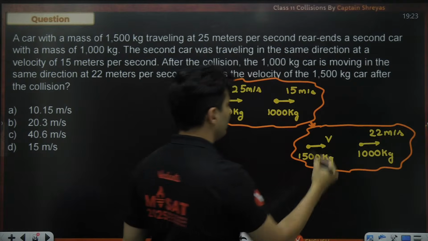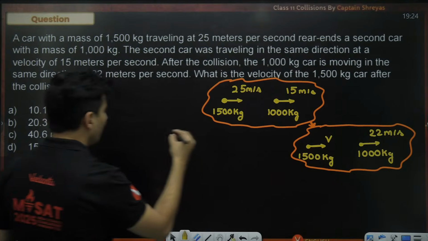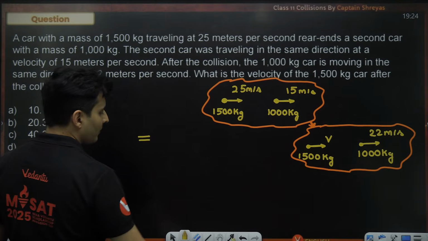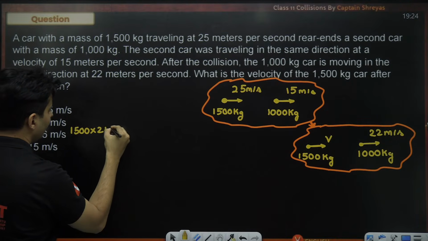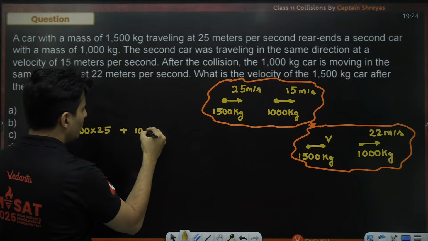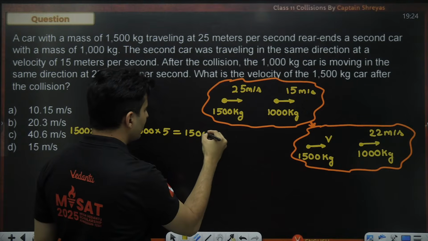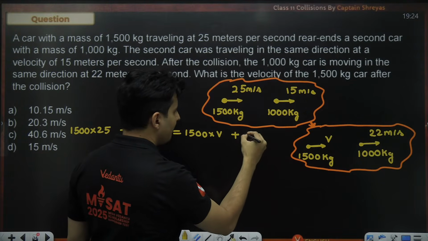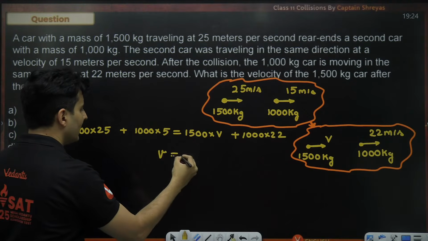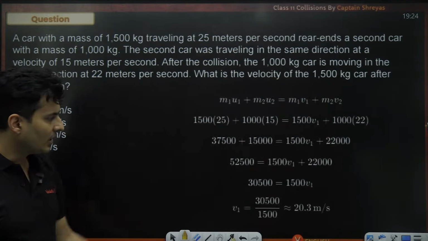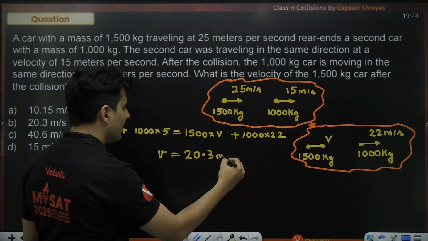So it has gone from this to this. Just conserve momentum. Before and after, momentum will be equal. Initial momentum will be 1500 multiplied by 25 plus 1000 multiplied by 5 is equal to 1500 multiplied by V plus 1000 multiplied by 22. Only thing remaining is V. You will get the answer. Doing the calculation, I think you get it as 20.3 meters per second.